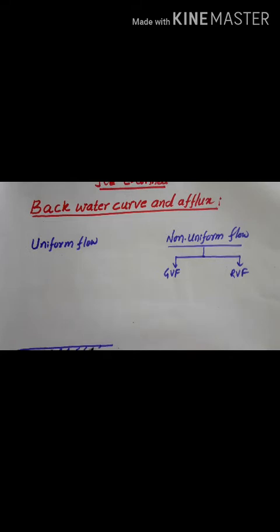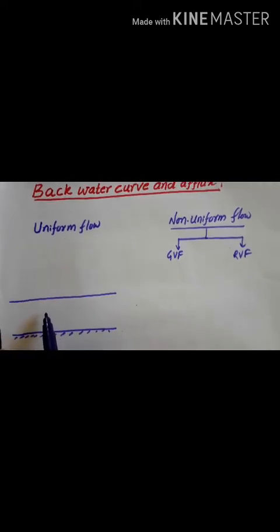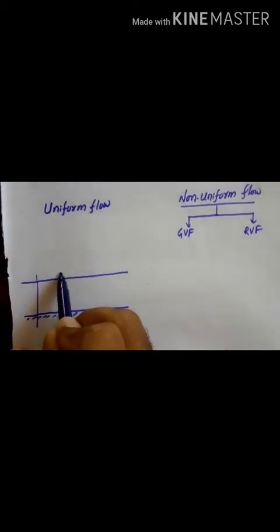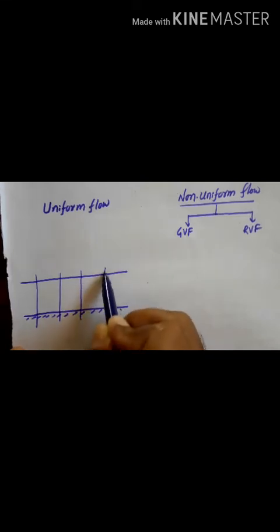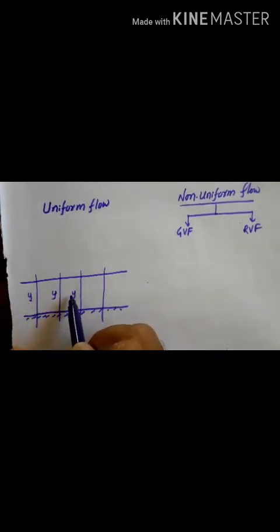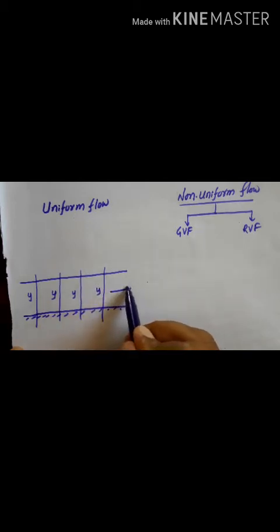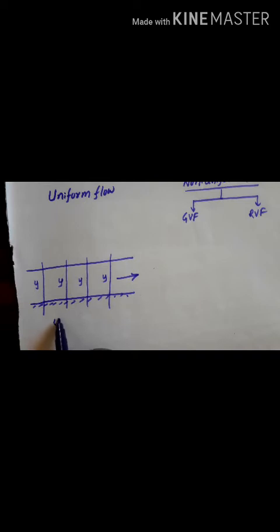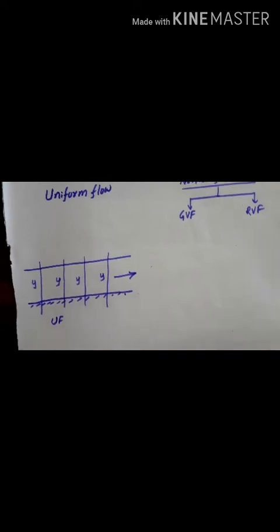if water is flowing through a channel, and the depth of flow is constant throughout the length of the channel, wherever you take the section, here or here, if the depth remains the same along the direction of flow, this type of flow is what we call a uniform flow.